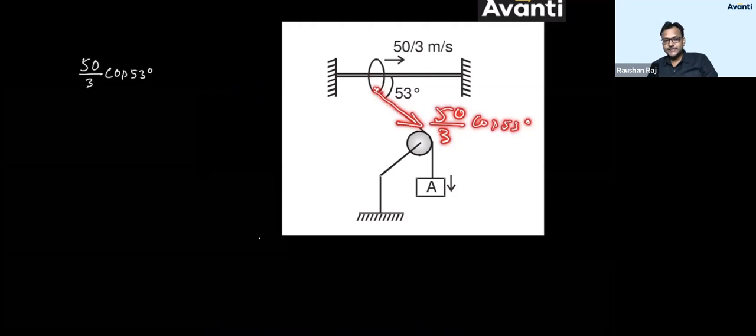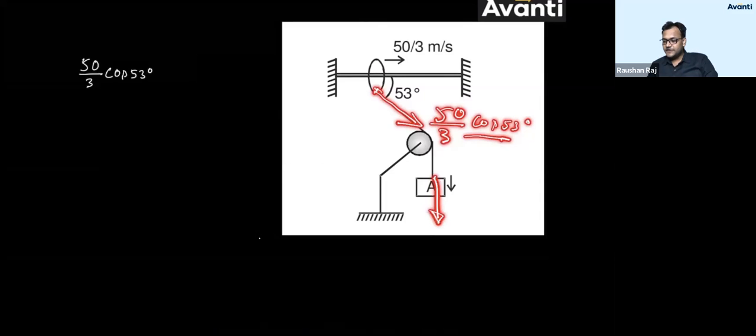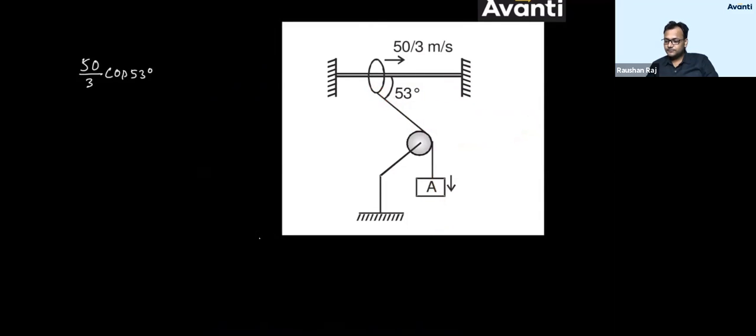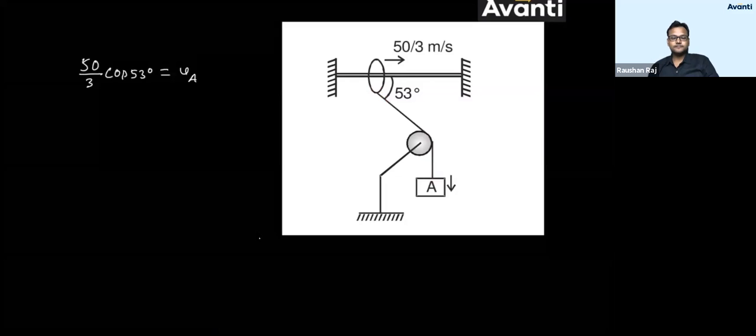If this point on the string is having this much of velocity along the length, then this point will also have the same velocity along the length. Along the length का मतलब ये हुआ. So this VA must be equal to this. तो VA का मतलब क्या है? 50/3 into cos 53 is 3/5.